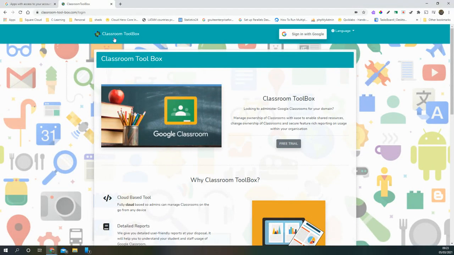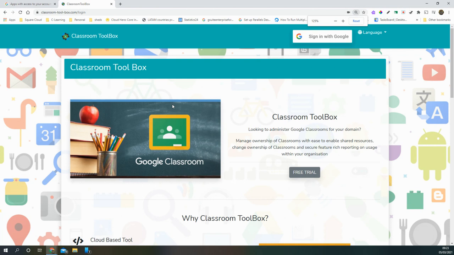Hello, as you can see, we're at the Classroom Toolbox page, and I'm just going to zoom it in as requested. You can see it a little bit clearer. So here is the URL that's associated with the OAuth screen. Okay, so I've cleared all the permissions and I'm going to start the signing process.